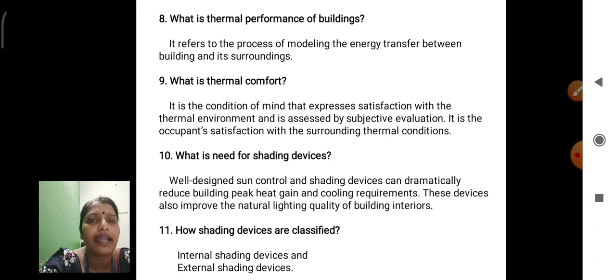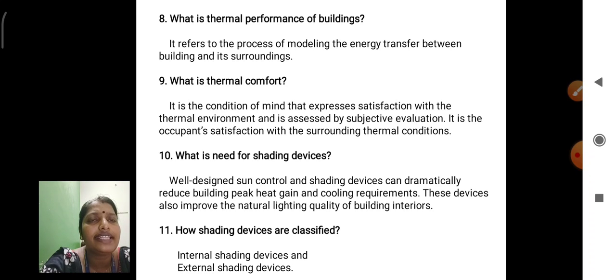Next, what is thermal performance of buildings? Unit 1 aim, thermal performance of buildings. It refers to the process of modeling the energy transfer between a building's inside and its surrounding environment.